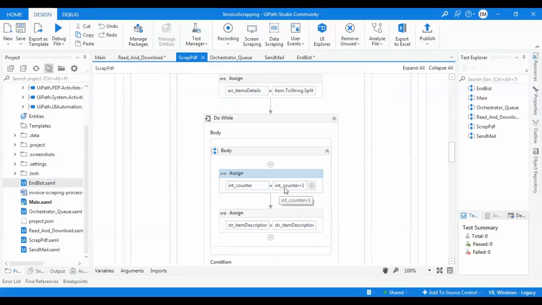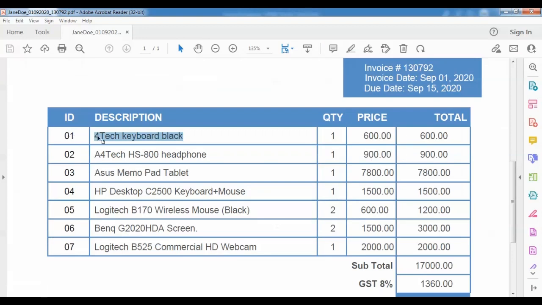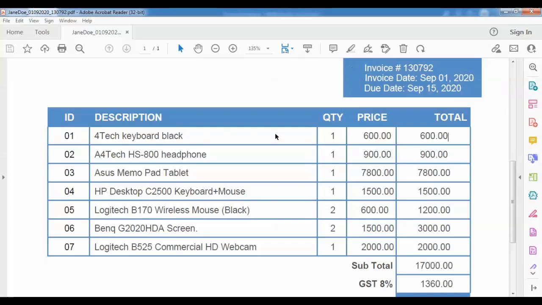I'm assigning a counter here with 1, so I can skip the first element and go directly to the item description, and I'm constructing this until I get to this item of the array and stop the loop.